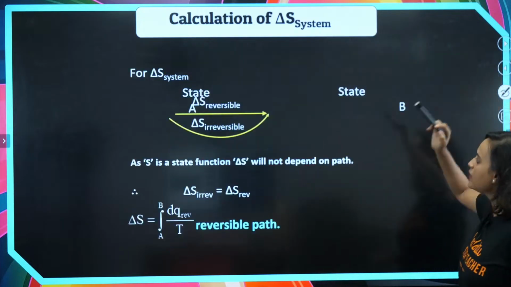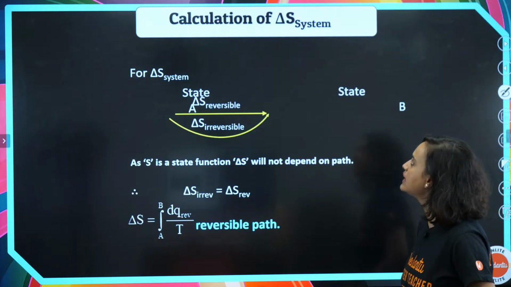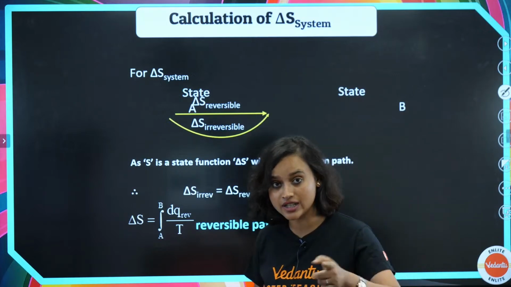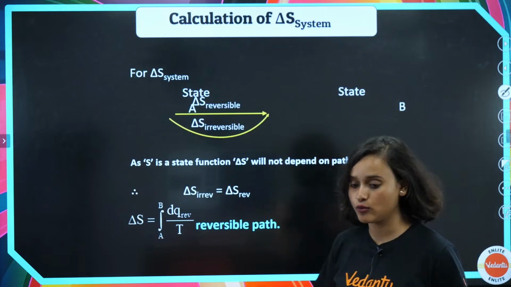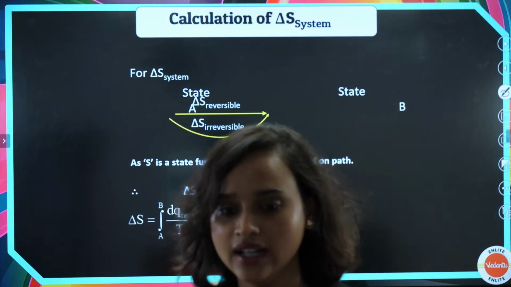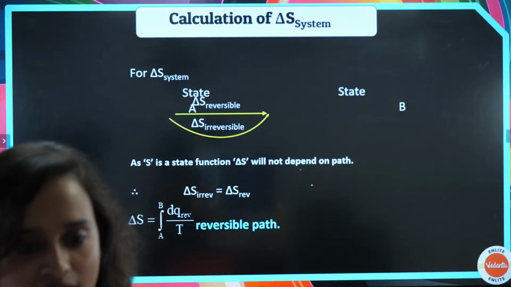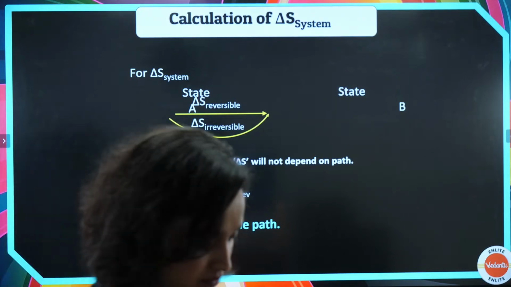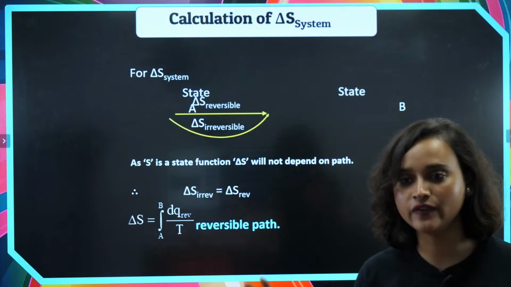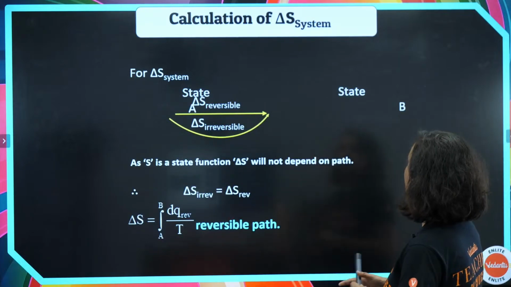Great. Moving on, now we see the calculation of delta S system. We just calculated delta S surrounding, now for the system. This is a little difficult here, so let me write it by hand, I think that's better. There are certain difficulties here, as you can see. Okay, I will write it.